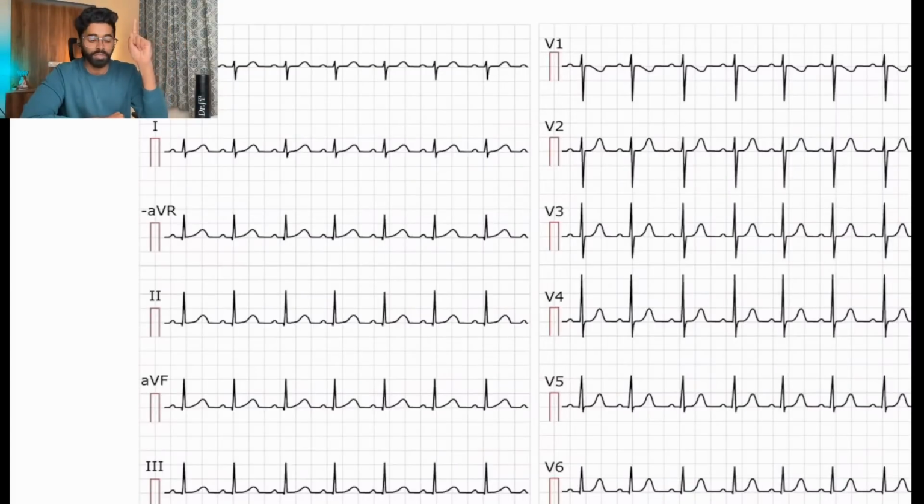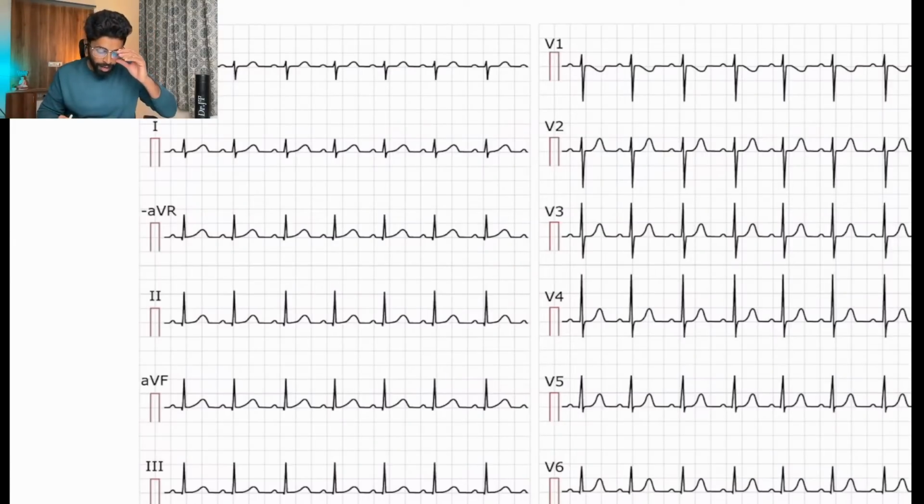Second point you have to see is whether the rhythm is regular or not. The third point is what about the P wave and the PR interval? Is it normal or not? And the fourth point is the morphology of QRS. With these 4 points, you can clearly interpret an ECG in just 30 seconds. But that comes only if you practice it more and more.